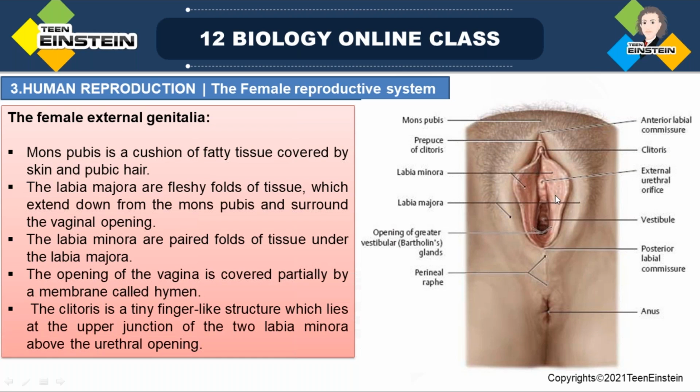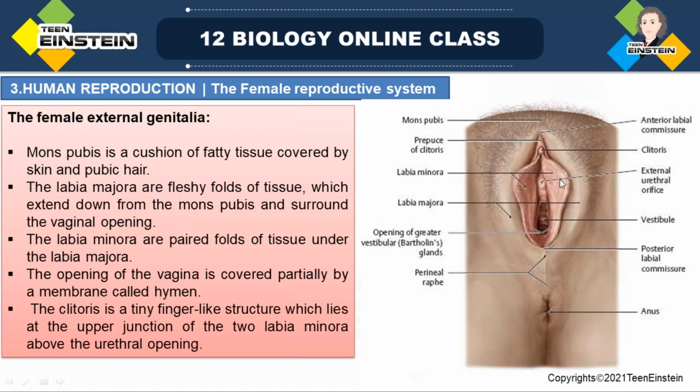And next, under the labia majora, the labia minora. This part is called the labia minora, and these are a pair of folds of tissue. The labia majora surrounds the whole vaginal opening, but the labia minora is next to, or under, the labia majora.